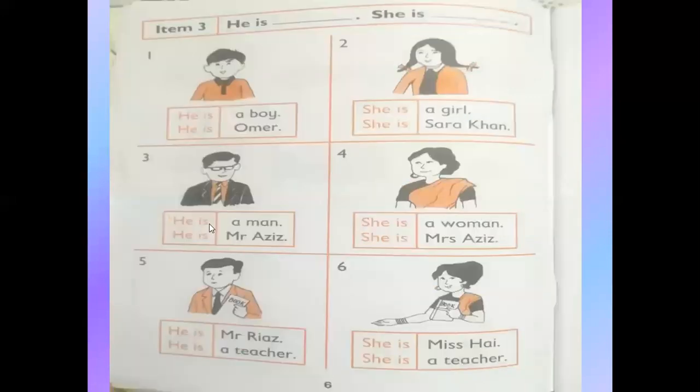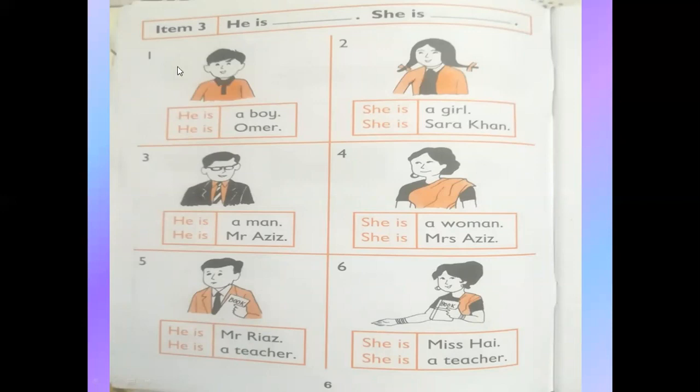Now I will explain the use of he is and she is. He we will use for boys and men. You can see in this picture boy, man, also Mr. Riaz. For these three we will use he, and he is a pronoun. And now she is. She we will use for girl, woman, and female teacher.